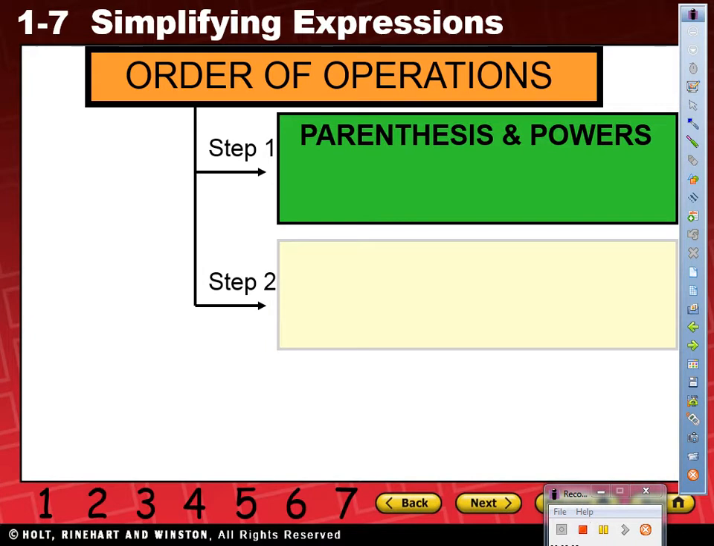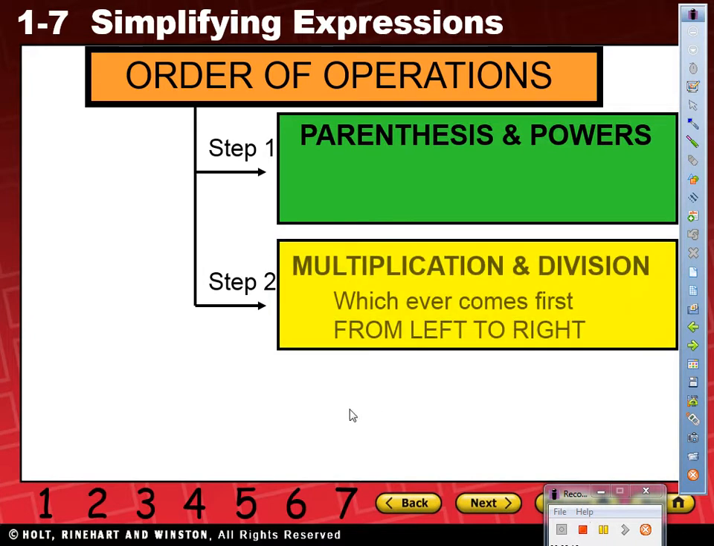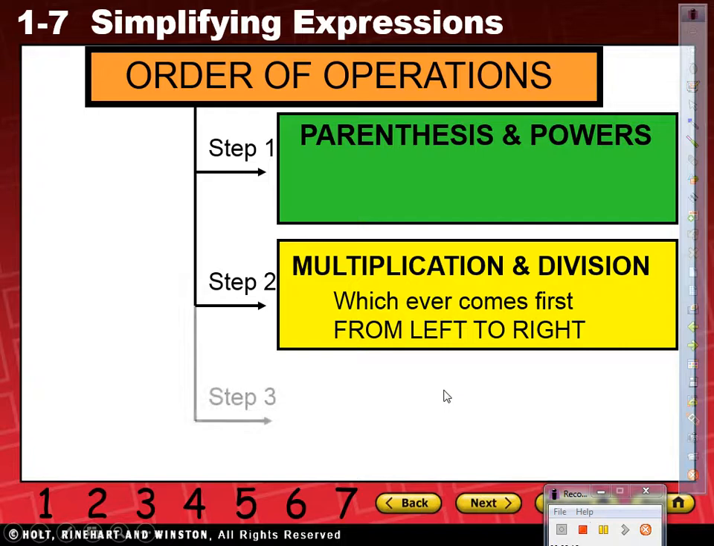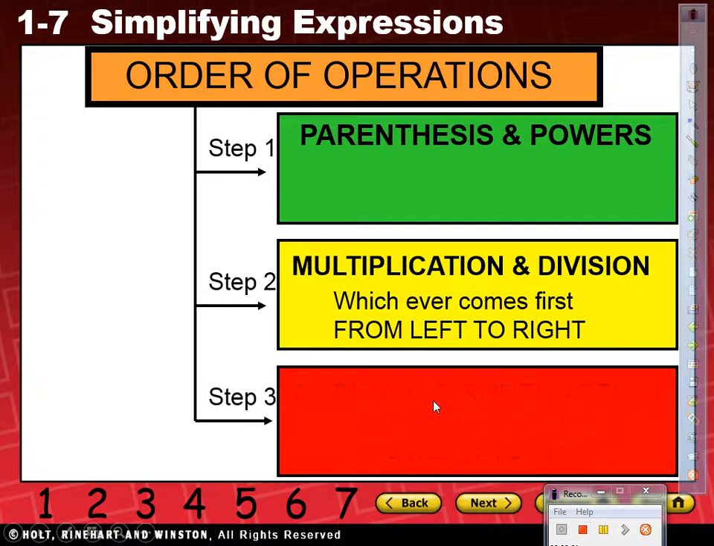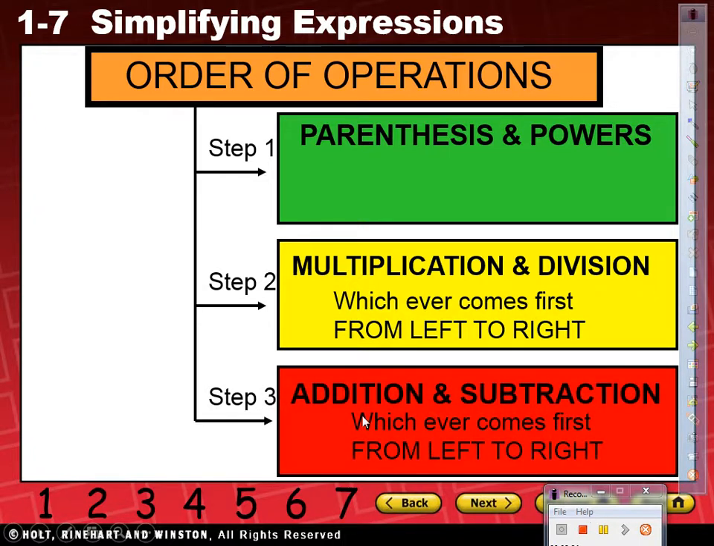The second thing, we're going to multiply and divide. And we always do it from left to right, whichever comes first. And the same thing once we finish, our last step is addition and subtraction, and we always go from left to right, whichever comes first. Addition and subtraction from left to right, whichever comes first. We got it? Okay, let's do some practice.